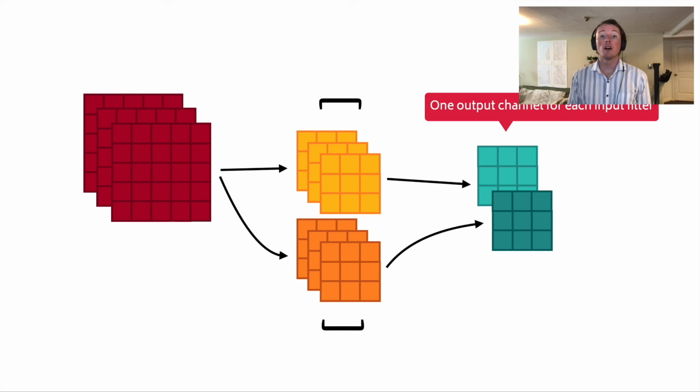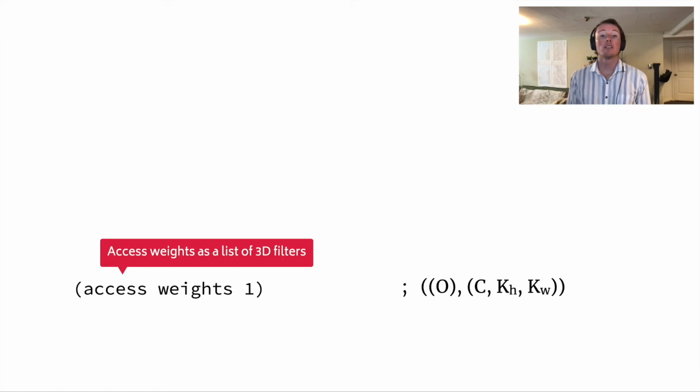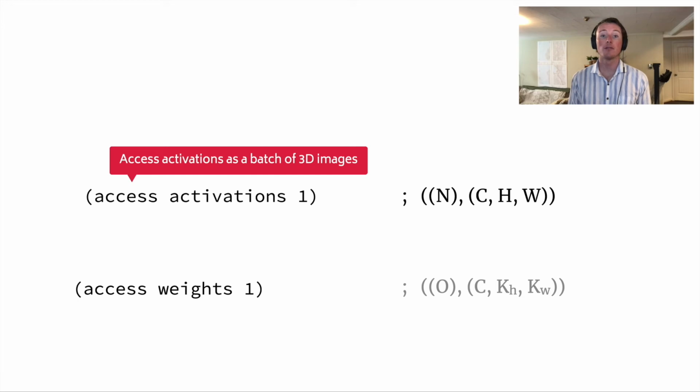To implement 2D convolution in Glenside, we begin by accessing the weights as a list of 3-dimensional filters. In this case, there are O filters, where O will be our number of output dimensions, and each filter is of shape C, KH, KW, where C represents our number of input channels, and KH and KW are our filter height and width. Next, we access our activations as a batch of N 3-dimensional images, where N is our batch size, and H and W are the input height and width.